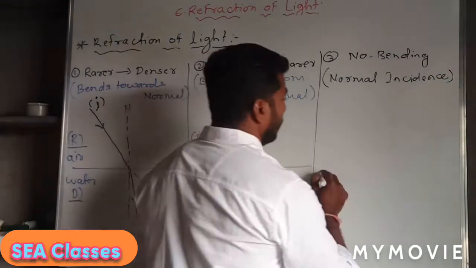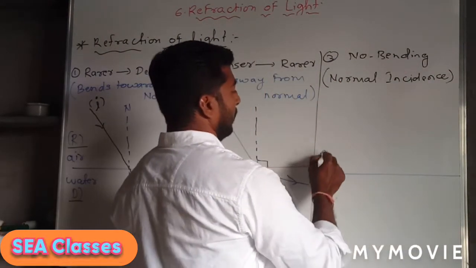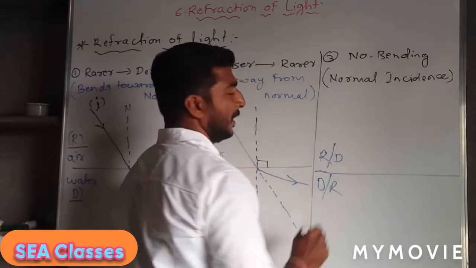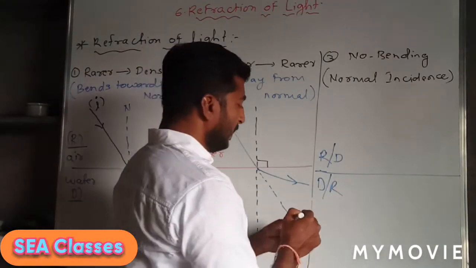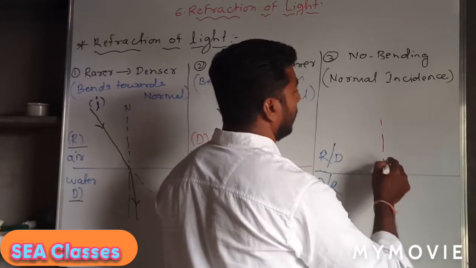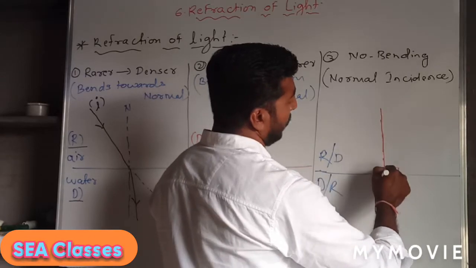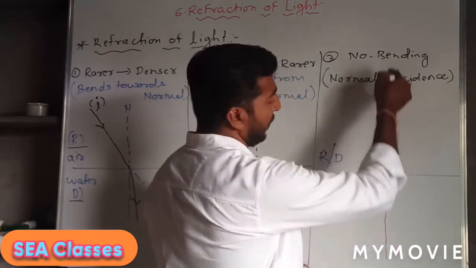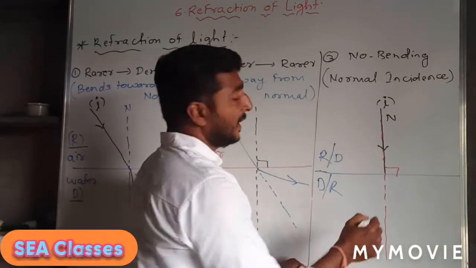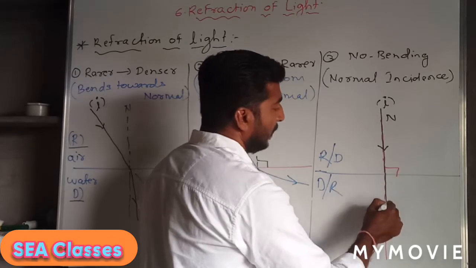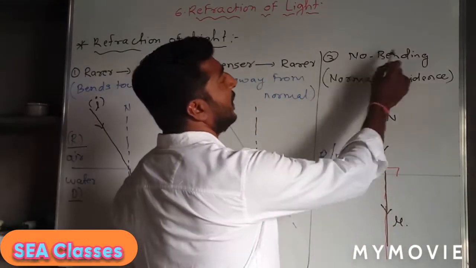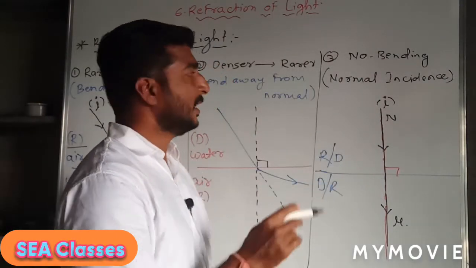There is a third case. Whatever the medium, rarer to denser, or denser to rarer medium, when the light ray travels along the normal, this is the normal, when the incident ray travels along the normal, this is the incident ray, the refracted ray will also travel along the normal. That means there will be no bending. So these are the three cases.